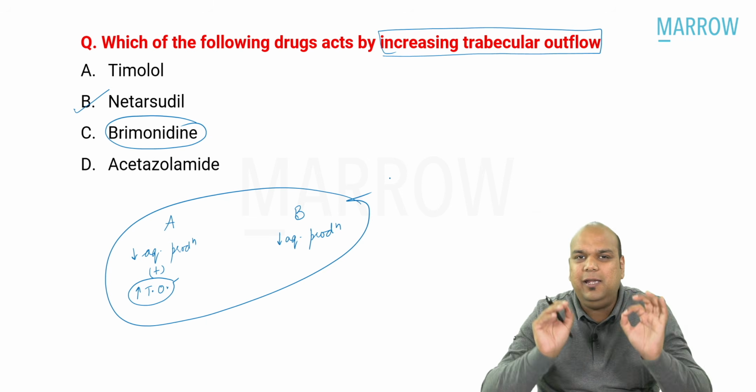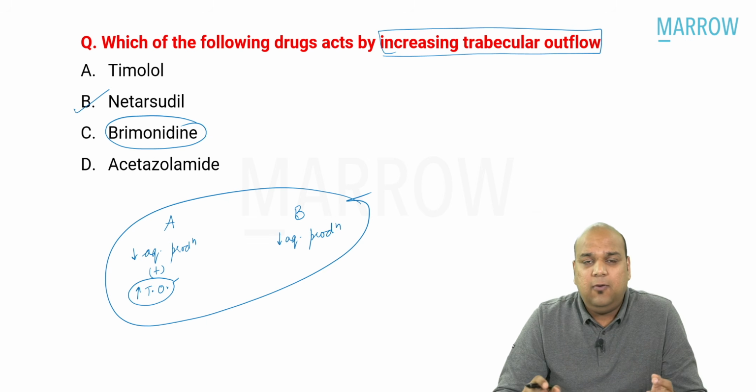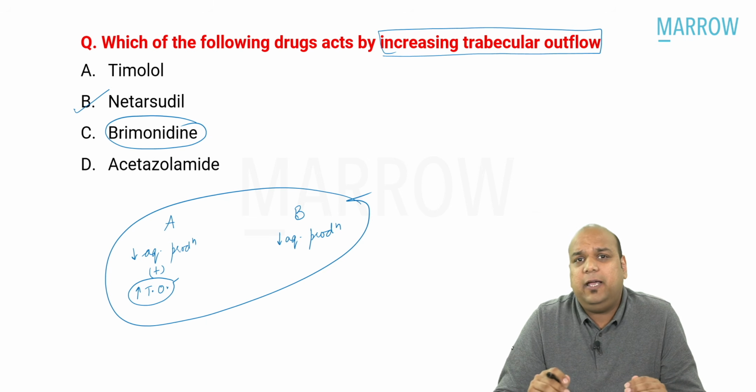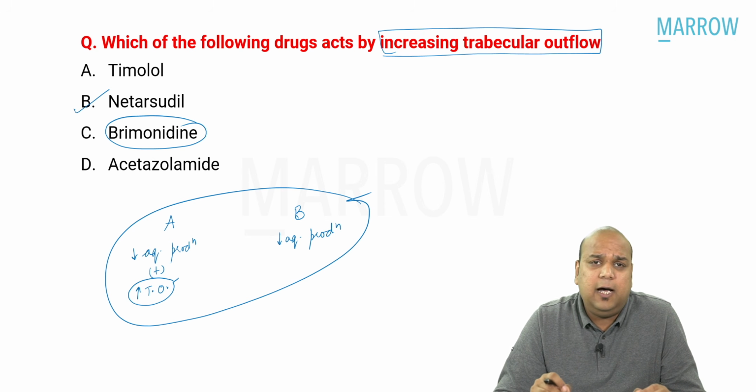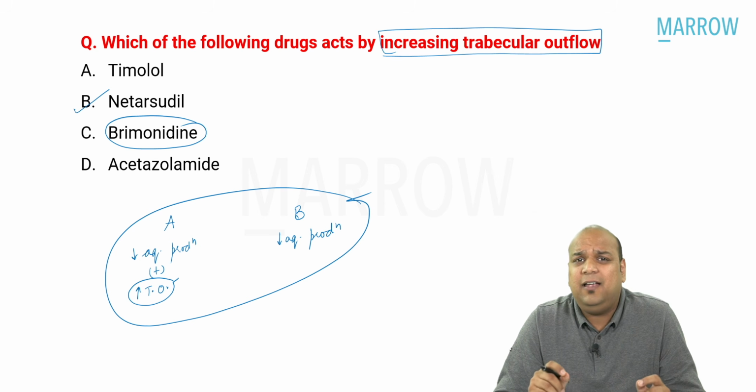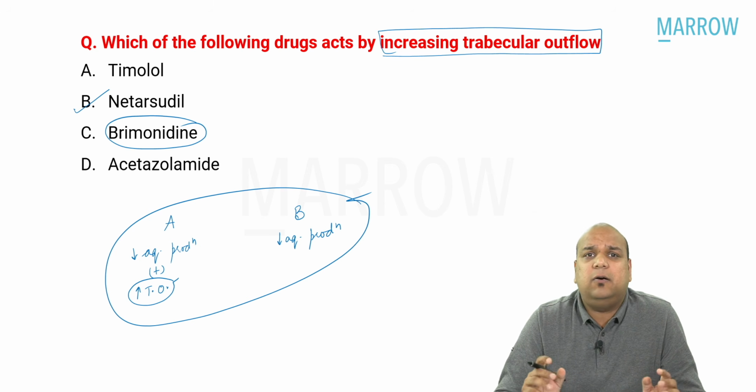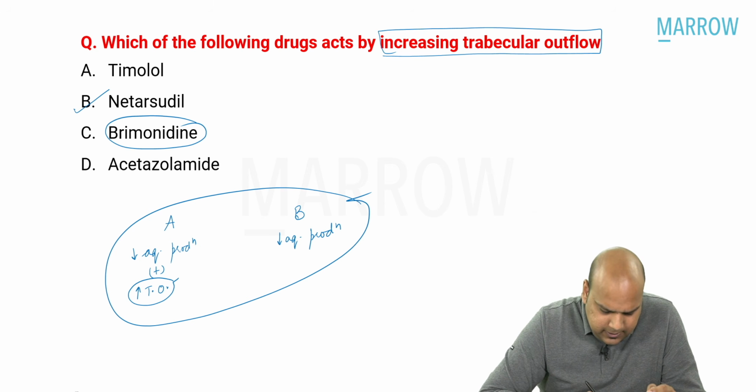Clearly taught, clearly written in notes, everybody. Why brimonidine came into the question, I have no idea. It has always been said that apraclonidine and brimonidine, even though they are both alpha agonists, have slightly different mechanisms of action and different ocular side effects also. Yes? So let us summarize, everybody.